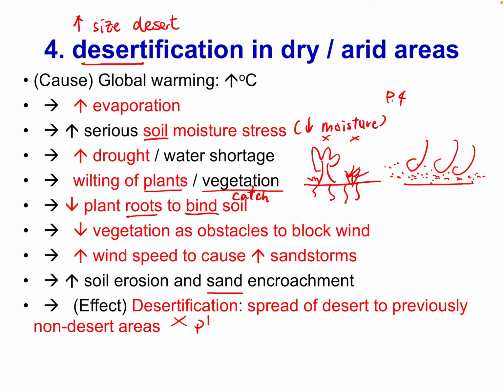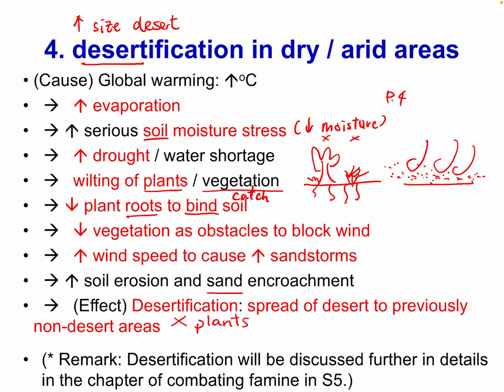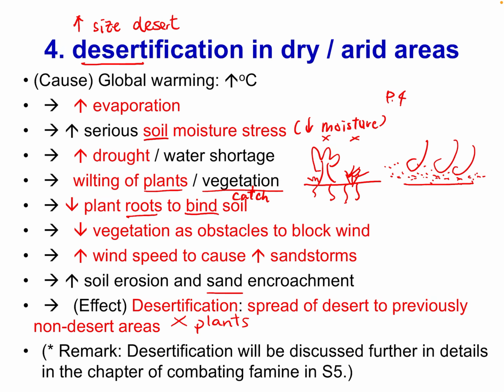Remember, no worry, it's a big problem. We'll learn in S5 in detail about desertification. Up to now, just remember this simple diagram. Under global warming, the trees cannot survive, so there are more soil particles on the surface. The place becomes a desert.